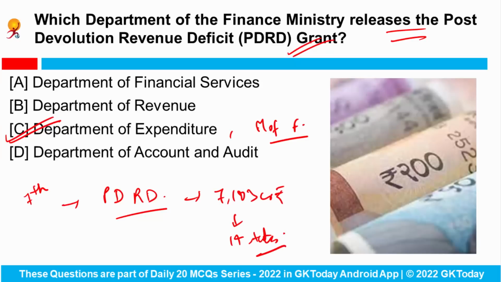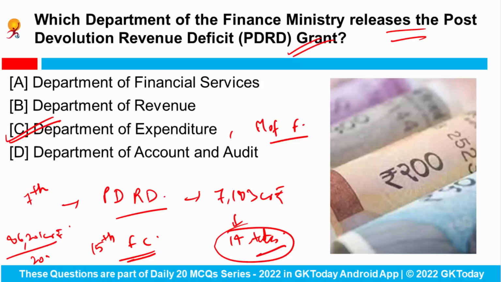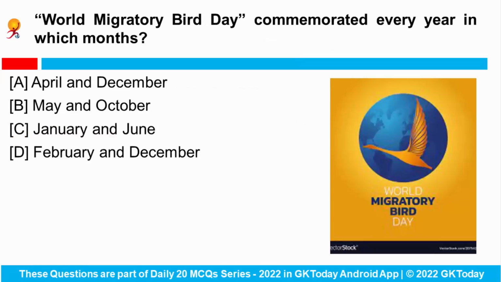Okay, and this grant has been released as per the recommendations of the 15th Finance Commission, which has recommended a total post-devolution revenue deficit grant of 86,201 crore rupees to 14 states for the financial year 2022-23. Okay, so this grant is released by the Department of Expenditure. You can also be asked which ministry the Department of Expenditure works under, so the answer would be the Ministry of Finance.